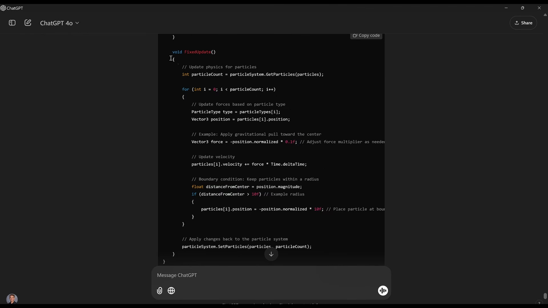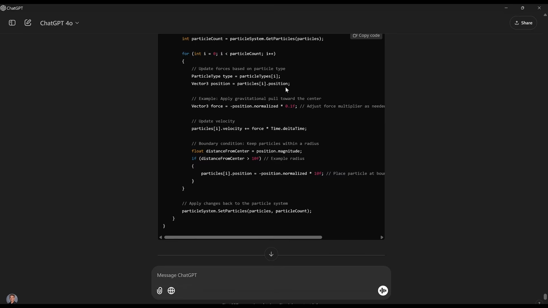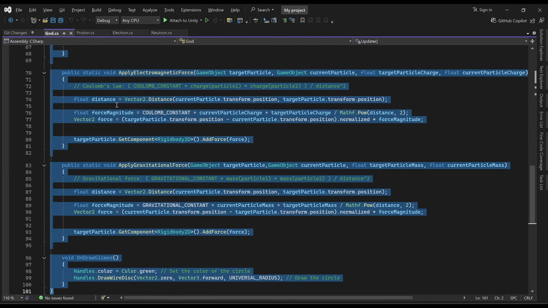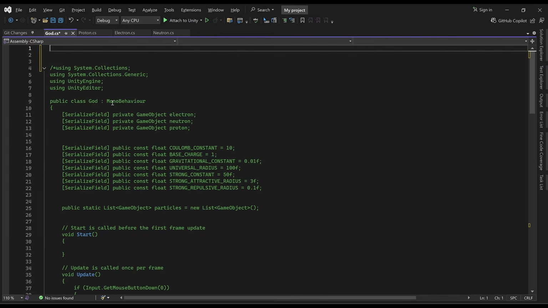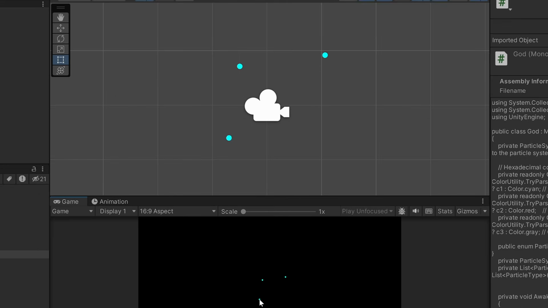So this script isn't actually doing exactly what we want it to do. It's adding a pull towards the center of the entire universe. So we'll implement it anyways, just to see how it performs, and then we'll come back here and tell it to fix it to get the exact behavior that we want. So we're going to comment all of this out, and then put in the new script. Okay, let's see what this does. So there's our little electrons, there's some protons, there's some neutrons. So it's kind of working, and they are dying fast.